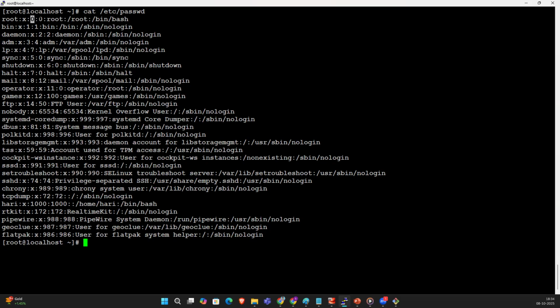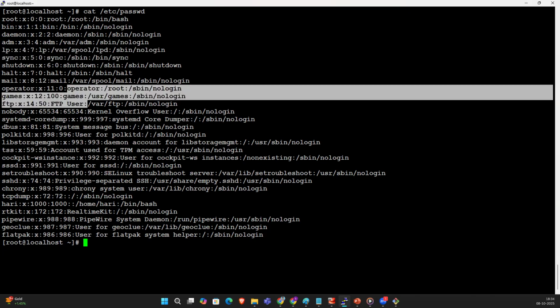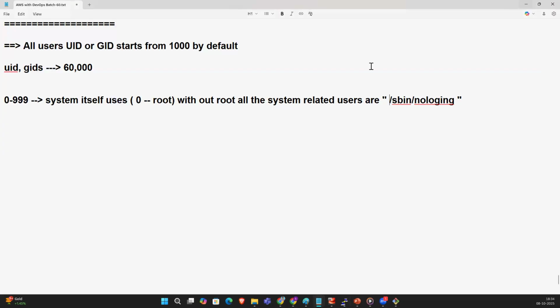So apart from root, all the system users have /sbin/nologin. If you have a doubt about what is sbin nologin or what is bin bash, I will tell you, you will get the clarity. So apart from root, all system related users have nologin shell, which means there is no interaction on the server or a VM or a machine. Okay, so I will tell you. No worries.